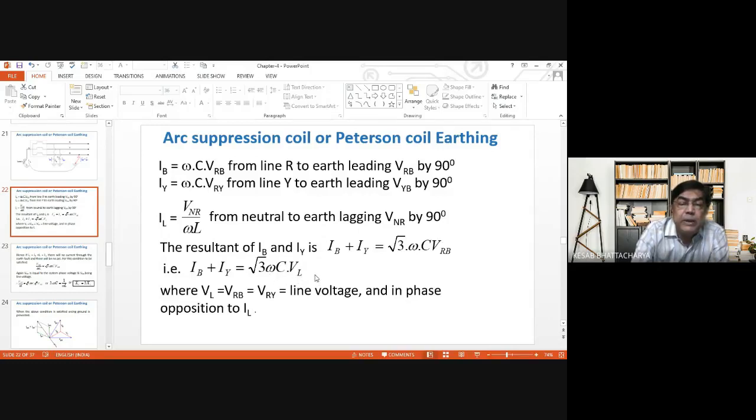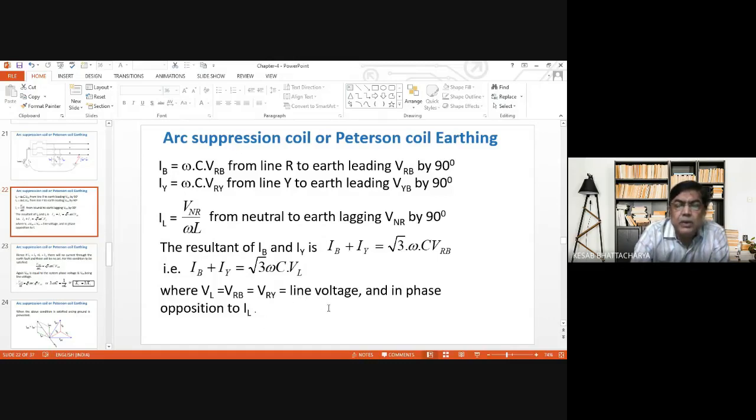So IB plus IY is equal to 3 omega C VL, where VL is the line voltage, VRB equals VRY. It is in phase opposition to IL.